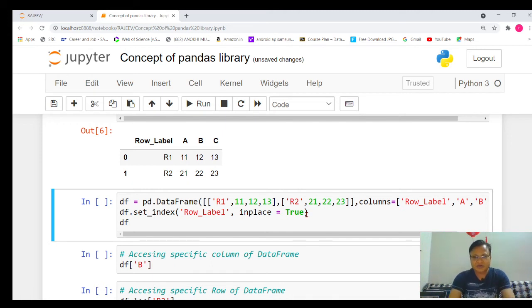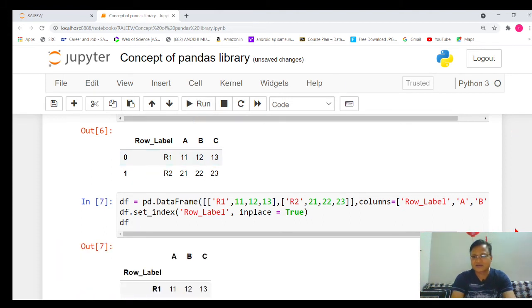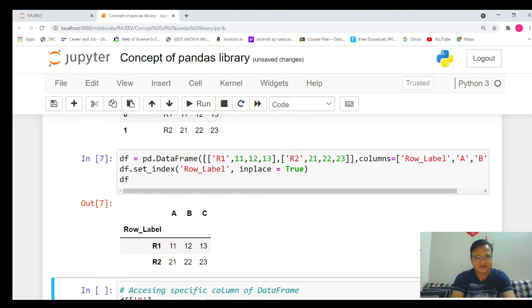What is the meaning of that statement? It means I want the row label as the index of the df data frame. Now if you execute it, you can see the wonderful result. Now the row label is R1, R2 and the column names are A, B, C.